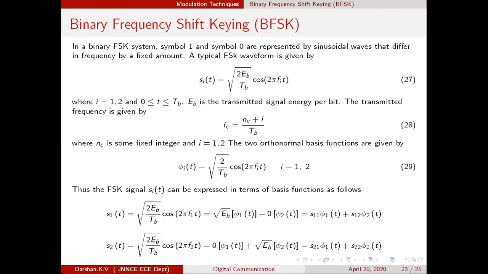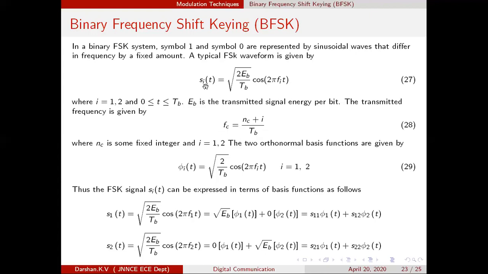So the carrier frequency fi is given by (nc + i) divided by Tb. Again, this is very basic. It is not fc. It is the frequency of the signal, so it should be written as fi.